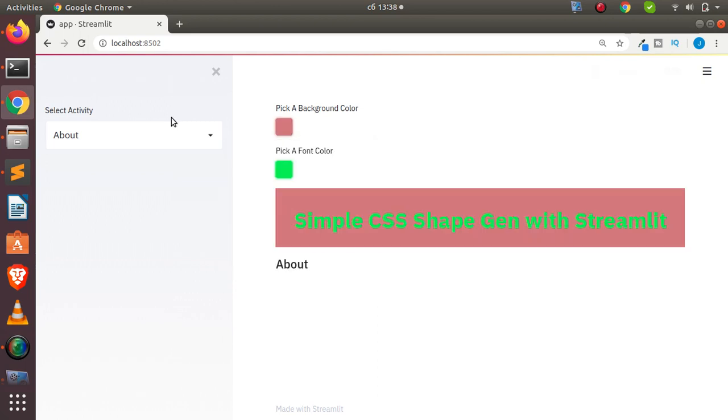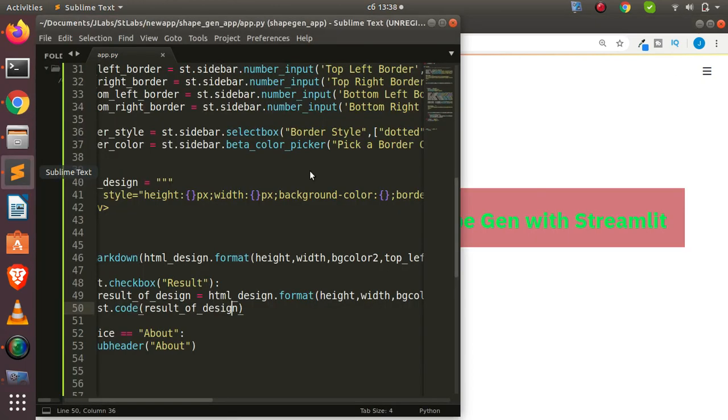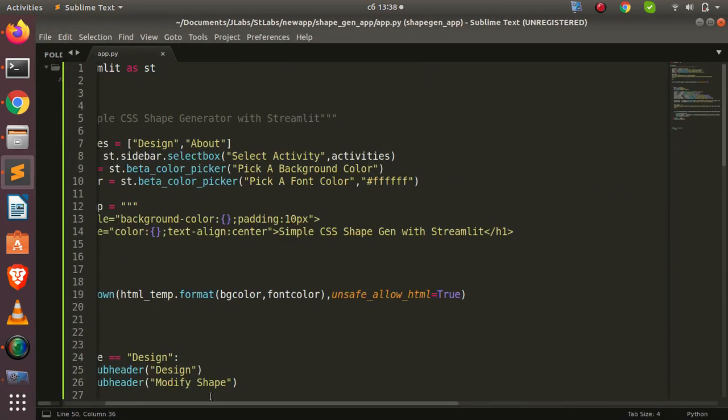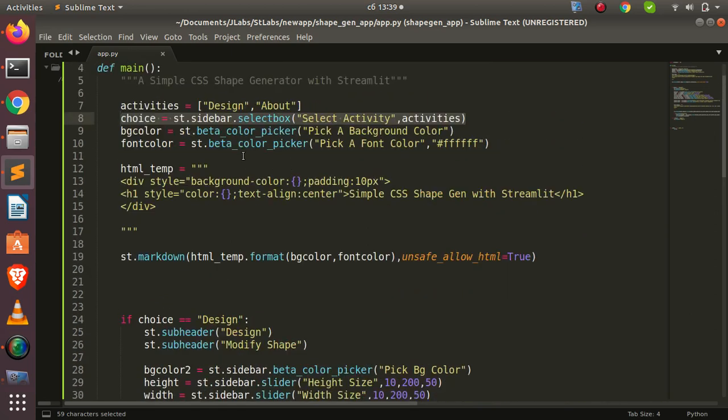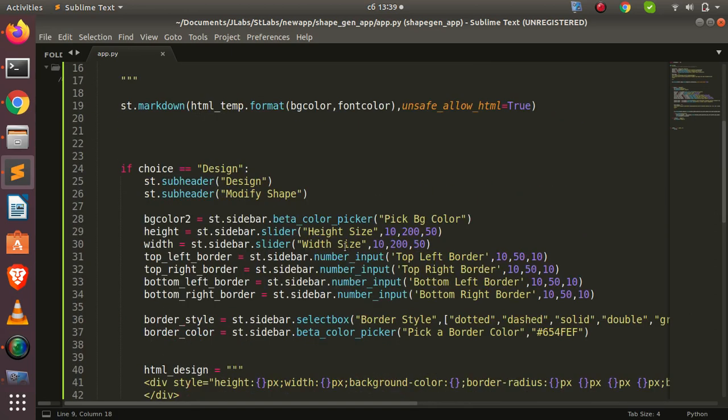So the basic idea behind all that we are doing is that we are using the new feature that is available now, and then we just imported Streamlit. That's the only thing we imported. Then we just created an option to select different activities. Then we use a beta color picker to help us with that, right? For the beta color picker, you can also put sidebar there, just as we've seen here.